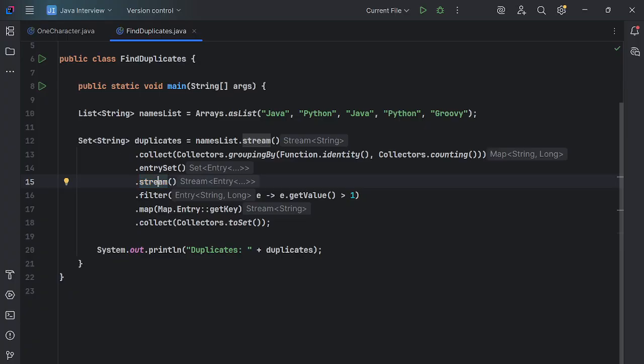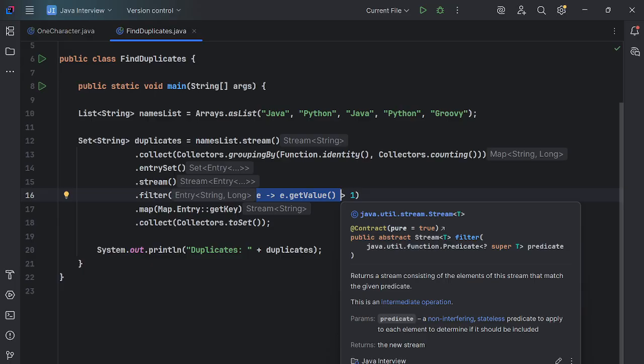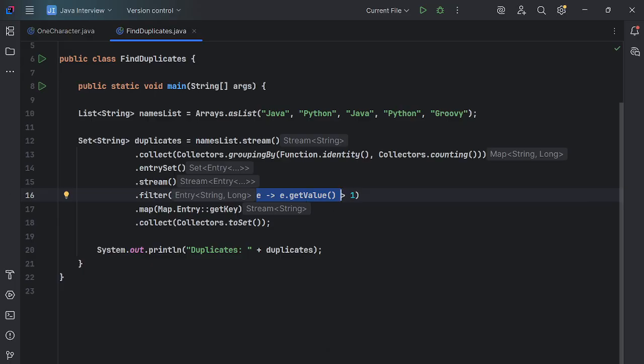Now we are using filter on the stream. So filter, here we are writing the filtering logic. Always see, filter takes a boolean expression and returns only true or false, boolean values, guys. So here entrySet will give the entry of each object, like Java 2, Python 2, like this. Now it will call e.getValue. It will get the value, and it will check if it is greater than 1. For Java the value is 2.